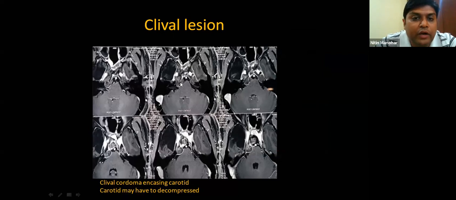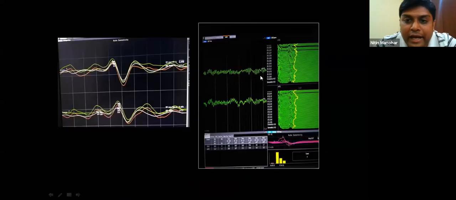So you want to do carotid monitoring here. The carotid is in danger, it has to be decompressed. So what we do in such cases is ischemia monitoring. We do bilateral EEG, okay, bilateral CBF monitoring. Whichever side is endangered is the area of interest, and the other side is the control. You look at the EEG slowing and also for the drop in CBF number.